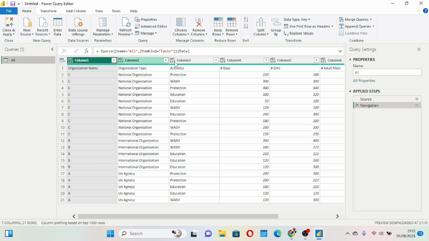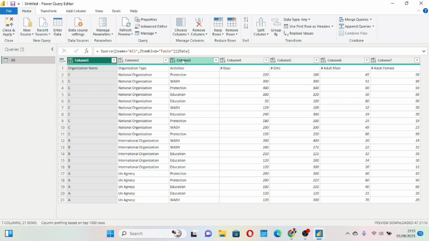Where we are supposed to have our header, we now have something else, columns. Are you seeing? Yes, I do. Okay, great.